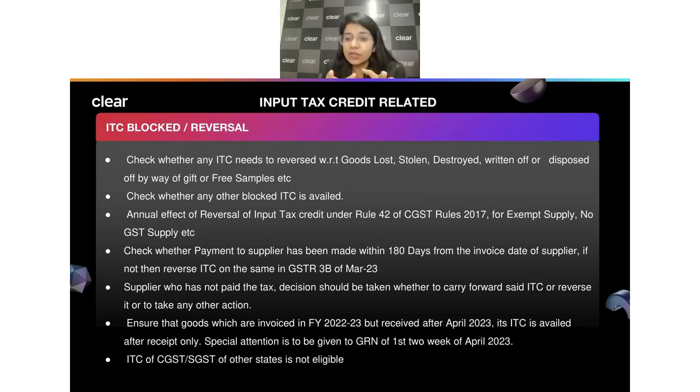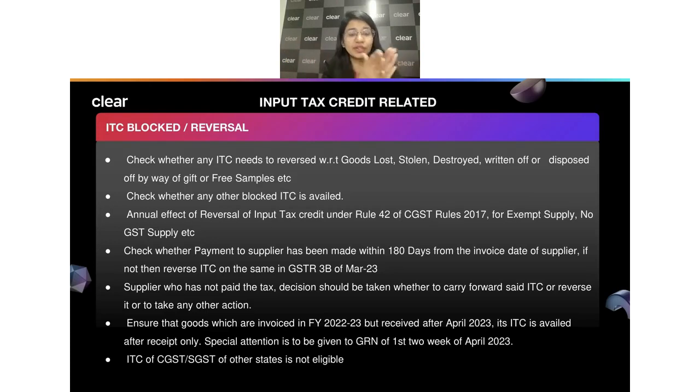The important part is also about rule number 42 ITC reversal. We know that when it comes to rule 42 ITC reversal, we are supplying both taxable and exempt supplies, and when it comes to the common credit, or the supplies which are in relation to the exempt supplies, the ITC which we have received on inputs and input services, we have to reverse that, right? And there is a proper calculation for that.